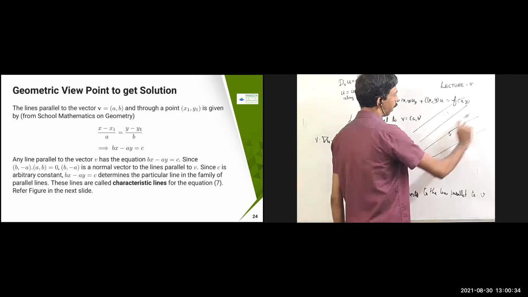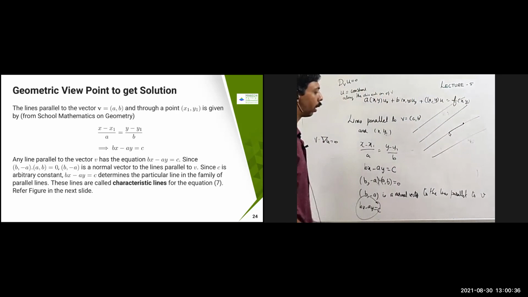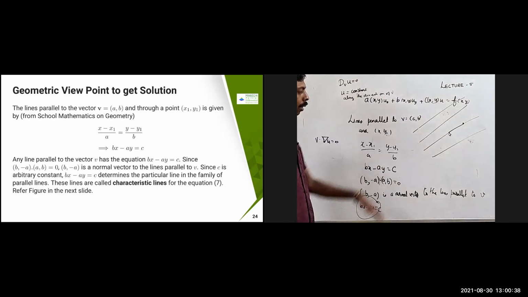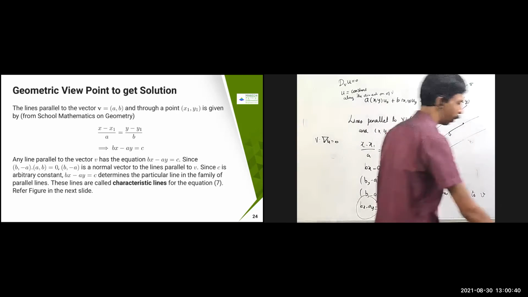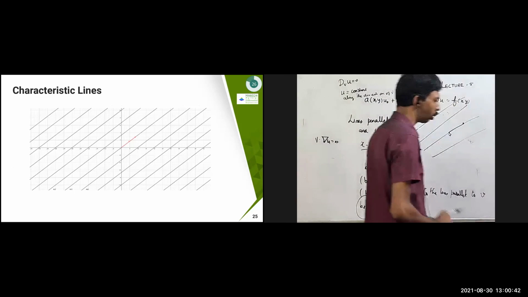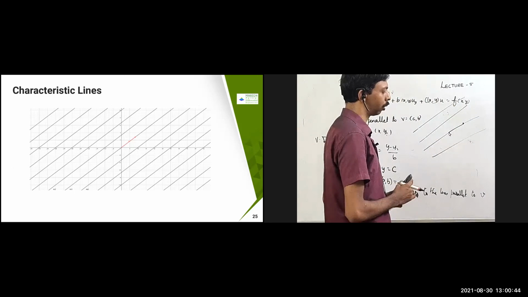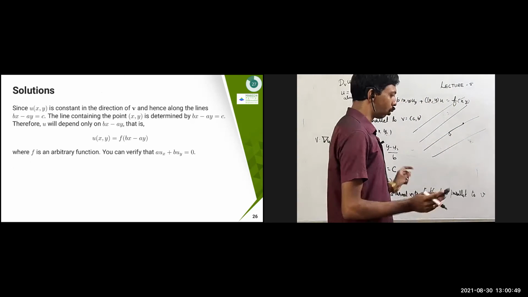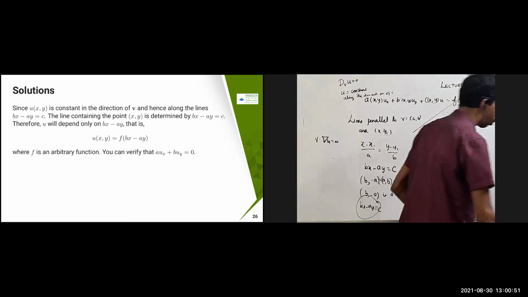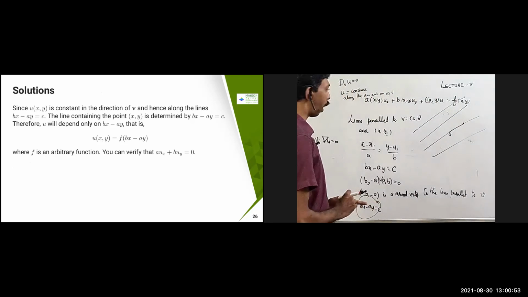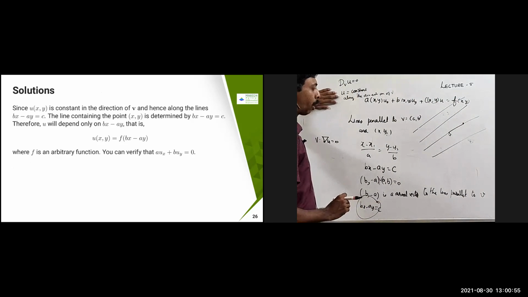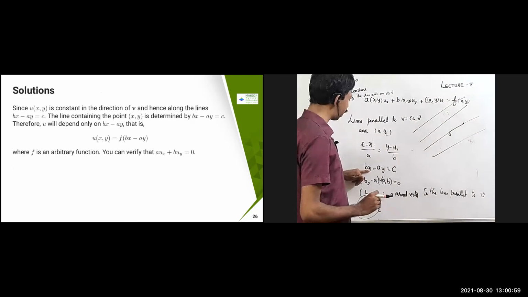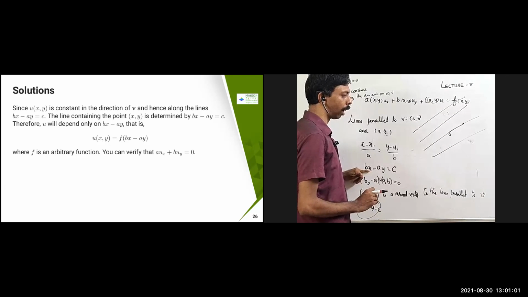These lines are called characteristic lines. Okay, these lines are called characteristic lines. You can see this figure. So these are called characteristic lines. Okay, last one, with this I will stop. Since I want u of x comma y to be constant in the direction of v, it should be constant along this line. bx minus ay also should be constant along the lines.